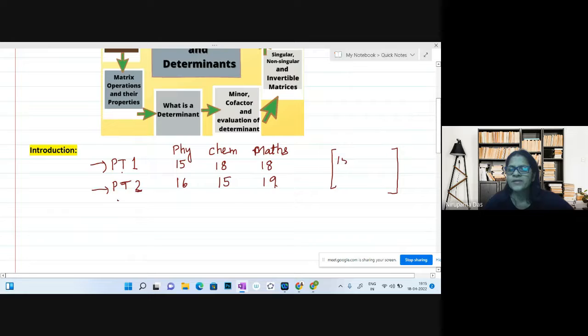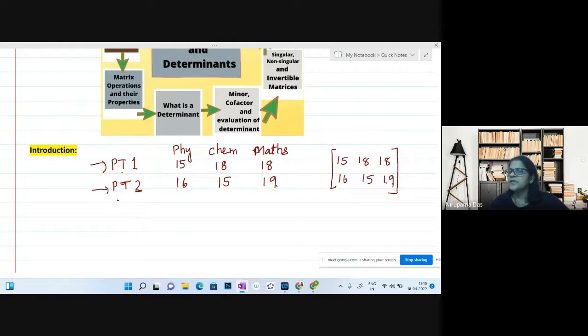So maybe I write like this: 15, 18, 18, 16, 15, 19. Now if I write like this, after giving some proper spacing, I am writing each entry and enclosing them within this bracket. Another thing you can observe: I am writing like this. You see, periodic test 1.